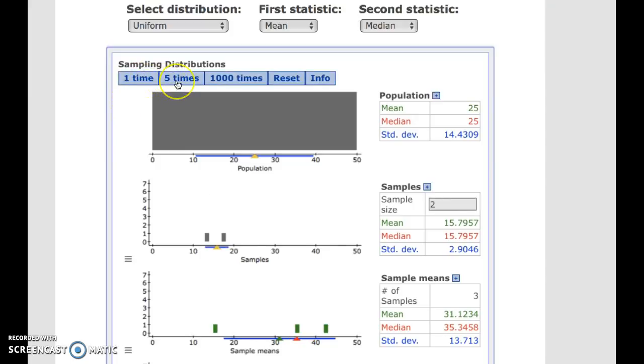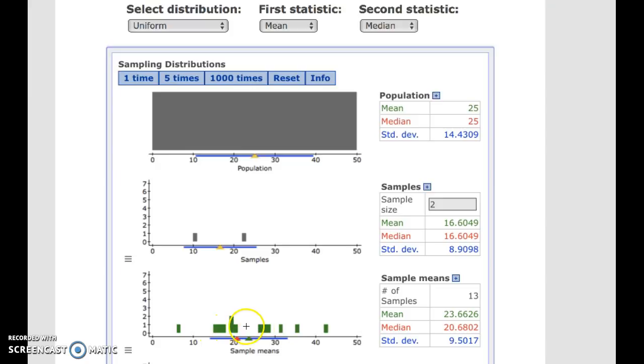Okay, now let's say we want to speed this up a little bit. So notice it's taking 5 samples and plotting 5 sample means. Notice what's happening if I keep doing this. I keep on getting more and more X-bars. So what we're doing with the distribution down here is creating a distribution of sample means, or the distribution of the sample mean, by plotting lots of different sample means, I should say.